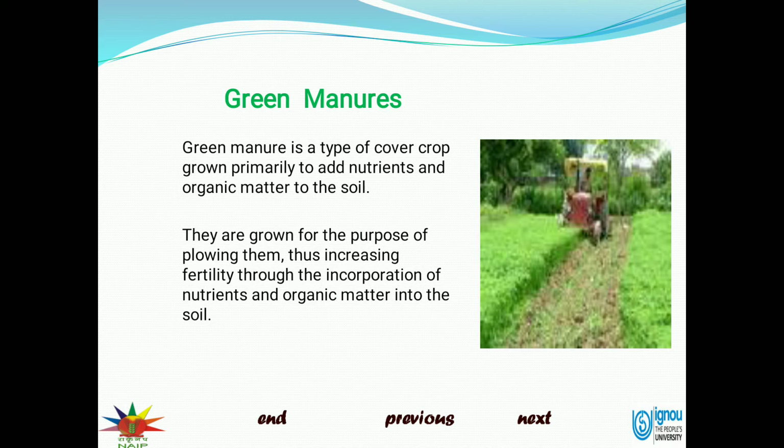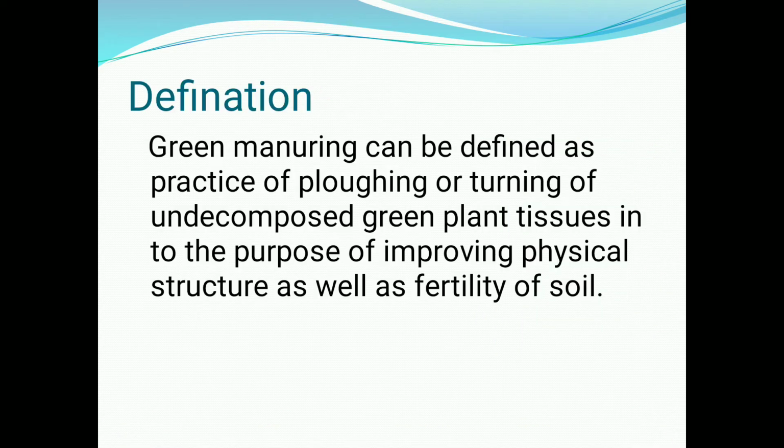See, green manuring is a type of cover crop grown primarily to add nutrients and organic matter to the soil. They are grown for the purpose of plowing them in, thus increasing fertility through the incorporation of nutrients and organic matter into the soil. The definition of green manuring can be given as the practice of plowing or turning of undecomposed green plant tissue into the soil for the purpose of improving the physical structure as well as the fertility of the soil.